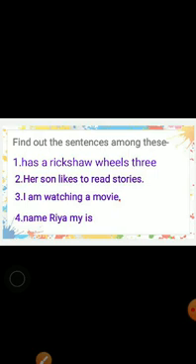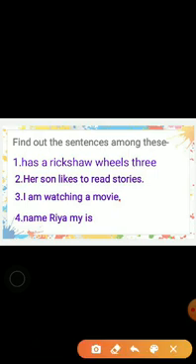Let's read the first sentence. Has a rickshaw wheels 3? Yes, here is a group of words, but we are not able to understand the meaning of this line. So this is not a sentence. Her son likes to read stories. Yes, this is a sentence because here we are able to understand the meaning. I am watching a movie. This is also a sentence. Name Ria Mai is. No, this is not a sentence because here is a group of words, but we are not able to understand the meaning of this line.